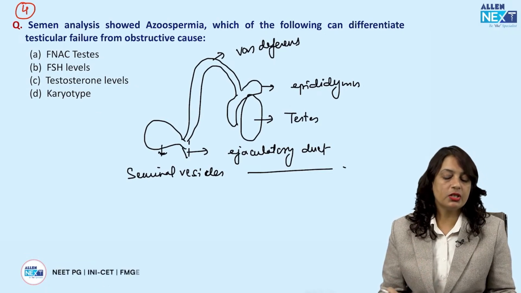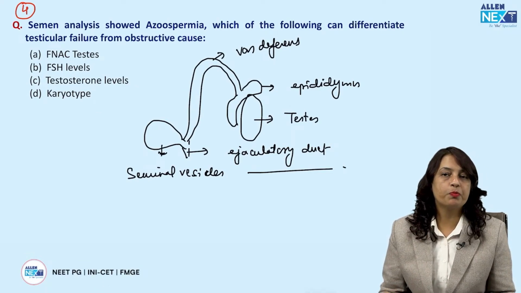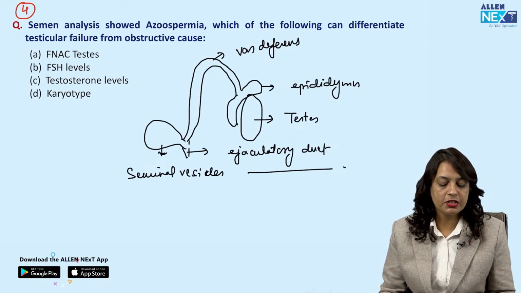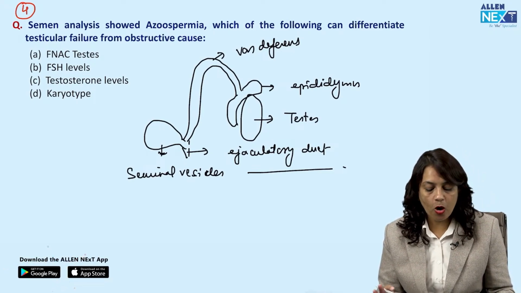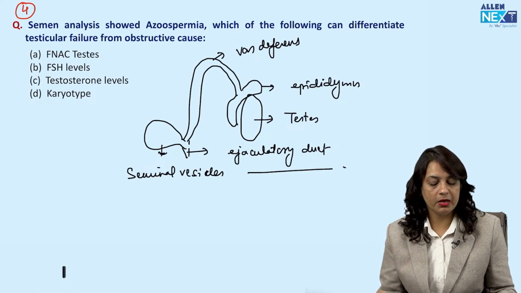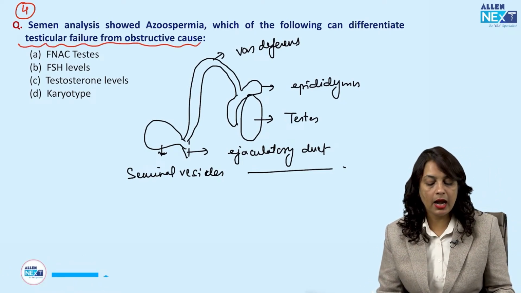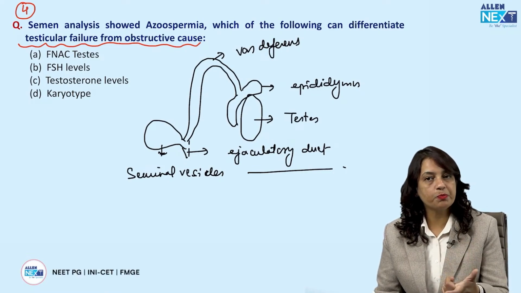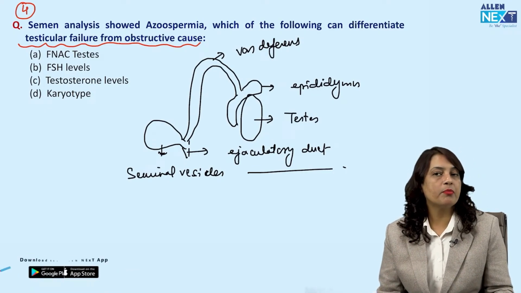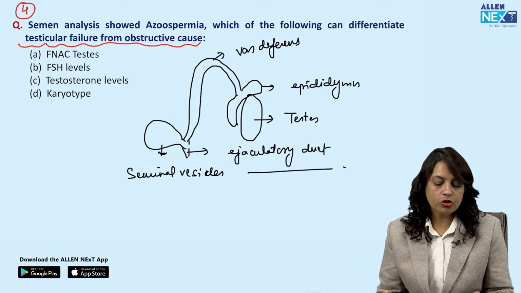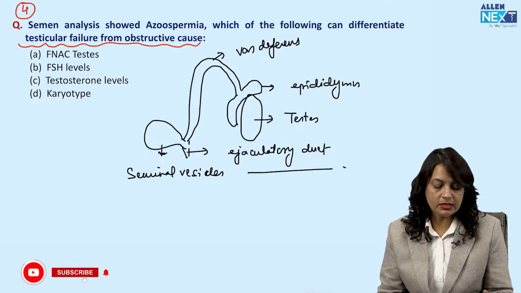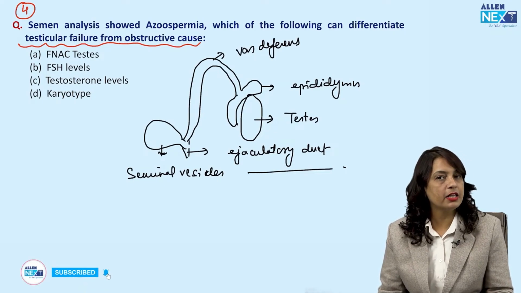Now, next question, semen analysis shows azoospermia. Which of the following can differentiate testicular failure from obstructive azoospermia? Azoospermia means absence of sperms. The options given are FNAC testis, FSH levels, testosterone levels and karyotype.